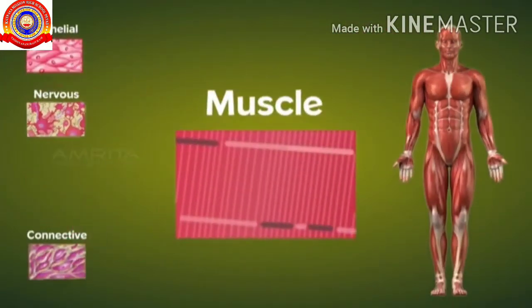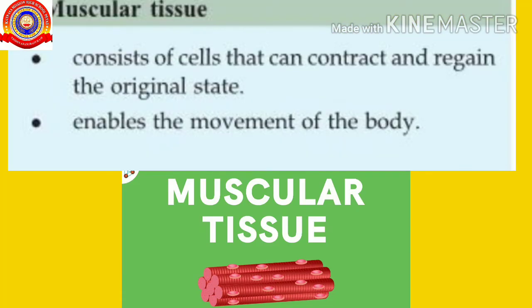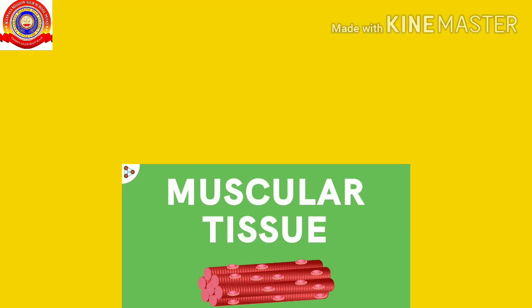Next one is the muscle tissue. The muscular tissue consists of cells that can contract and regain the original state. Contract means it becomes shorter and tighter. Regain means it reaches its original position or recovers its original state. The second point is it enables the movement of the body. That means it helps the movement of the body parts.